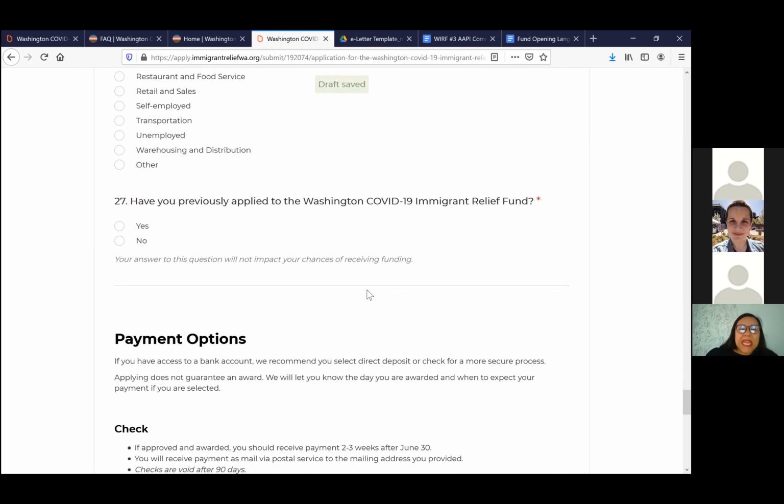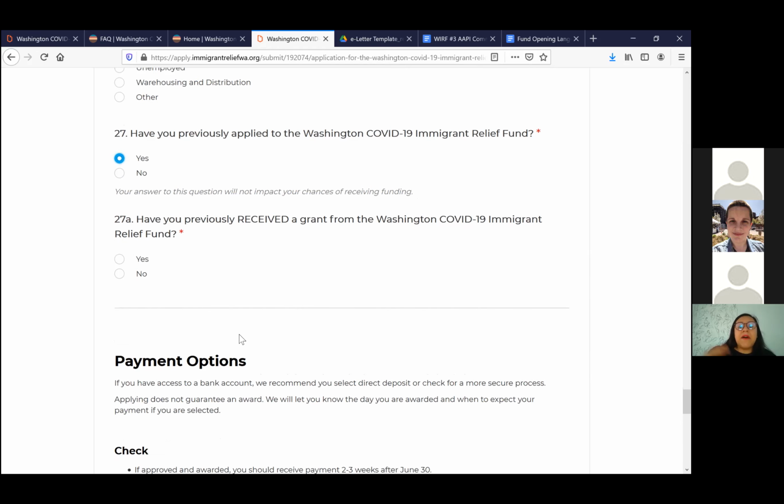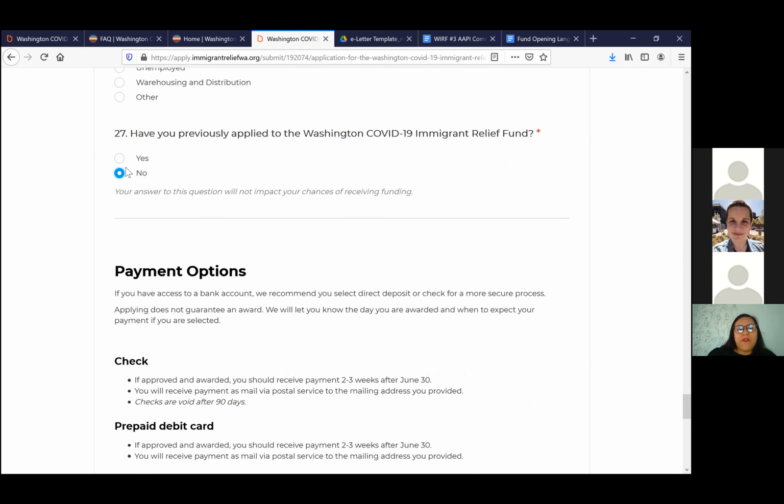And then we are asking, have you previously applied to the relief funds? The answer to this question will not impact their chances of receiving funding. We just want to understand for purposes of outreach. Are we really reaching first-time applicants? Is it the same people that applied last time around? And how many of those community members that applied the last time around received or didn't receive funding? So if you select yes, we ask if you received a grant. If you select no, then there's no follow-up question to that.